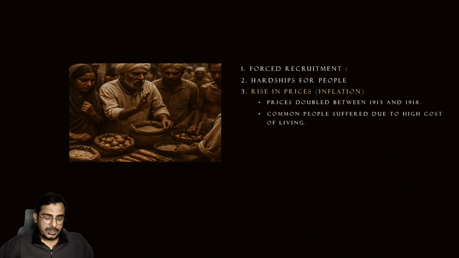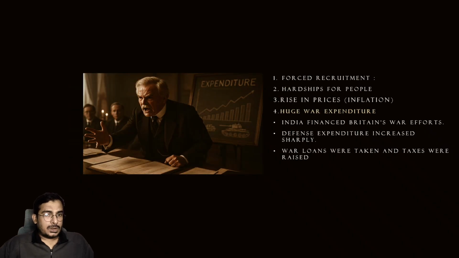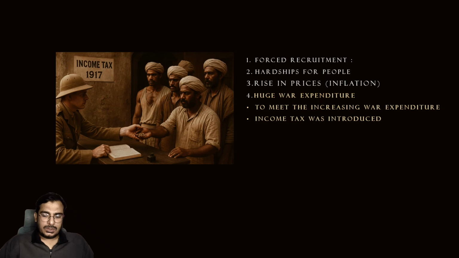Another thing is, because the expenditure was increasing continuously, the British, who were ruling us, planned a method to get that money out of India. So what they have done is, they introduced a certain thing called income tax for the first time.